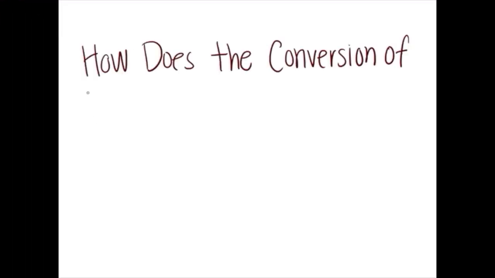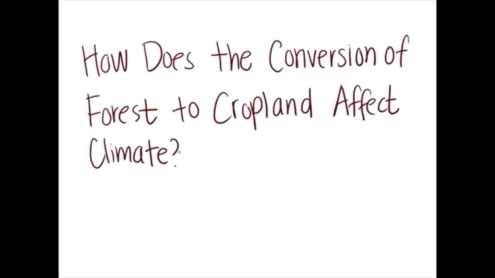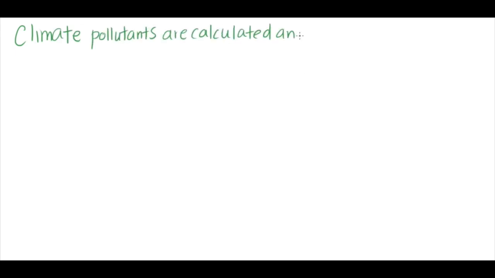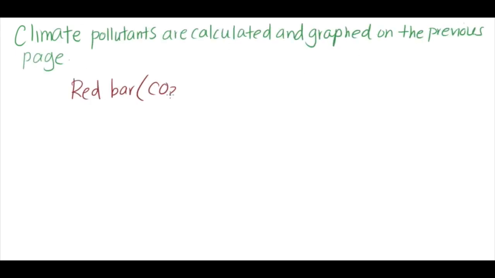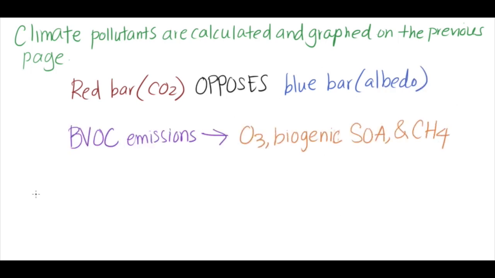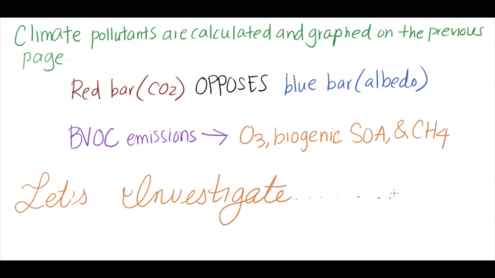Today we'll be talking about the conversion of forest to cropland and its effect on climate. The graph here depicts the effects of global cropland expansion. Each bar represents a different pollutant, red being carbon dioxide, blue being albedo, and the first bar representing different BVOC emissions. Not sure what those are? Keep watching to find out.